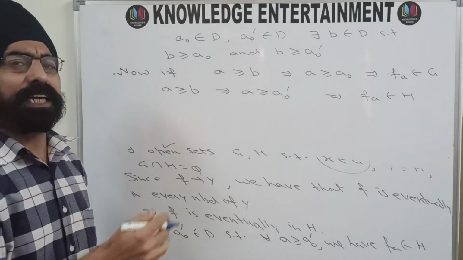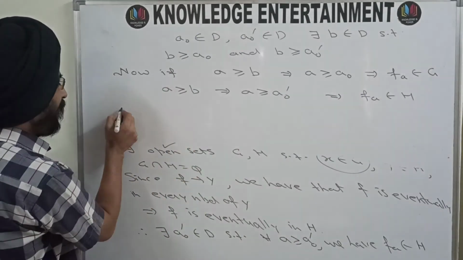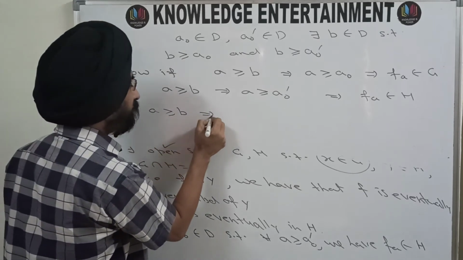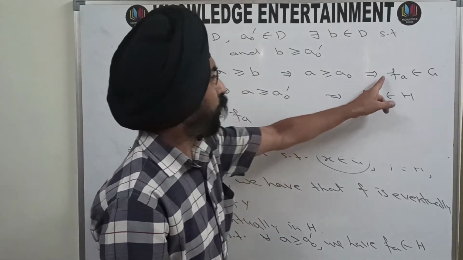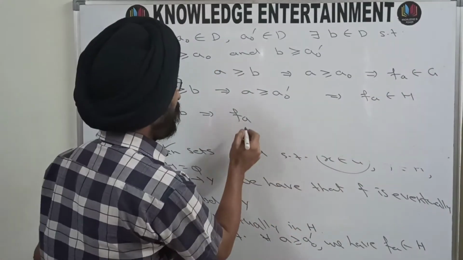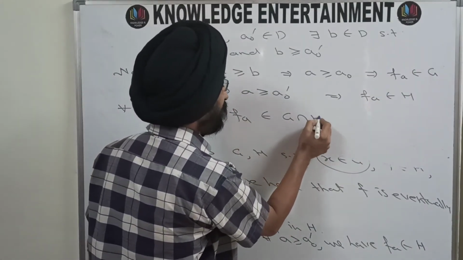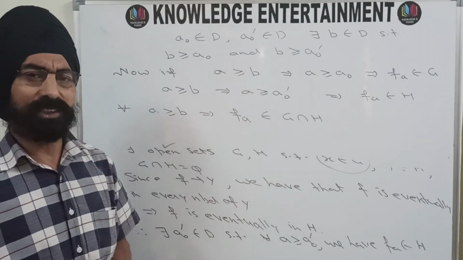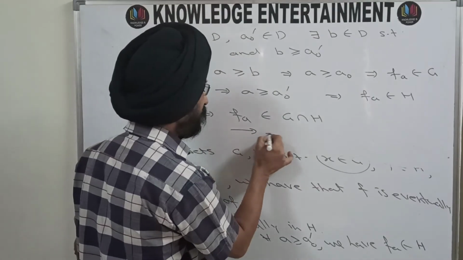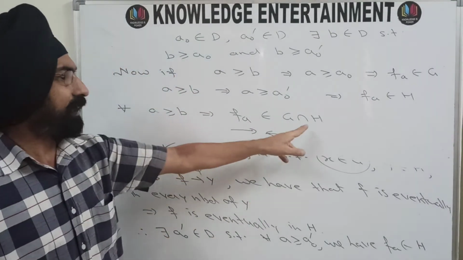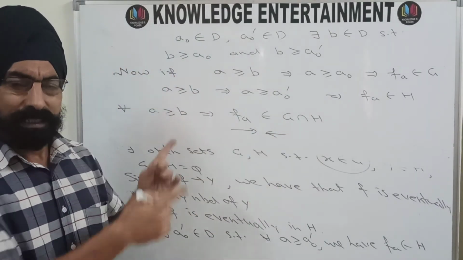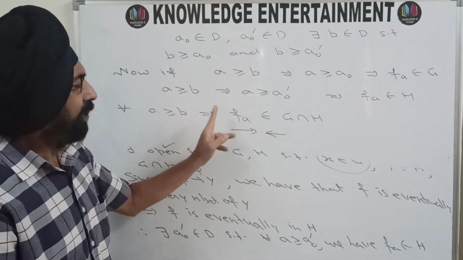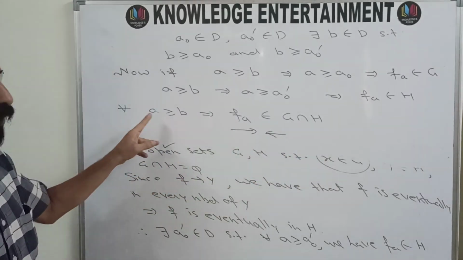So what is the conclusion? The conclusion is that for every A that follows B, we have FA belongs to G as well as to H. That means FA belongs to G intersection H. This is a contradiction because G intersection H is phi. In an earlier step you have written G intersection H is phi, and now we are saying that FA belongs to G intersection H whenever A follows B.